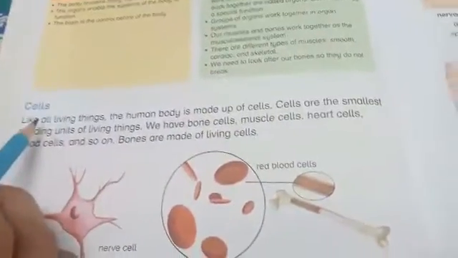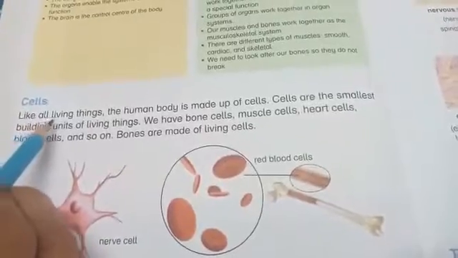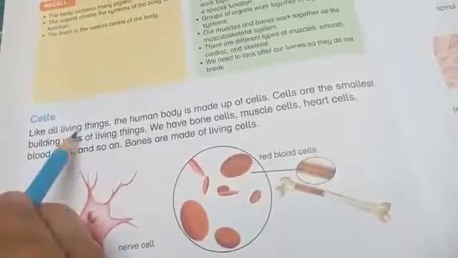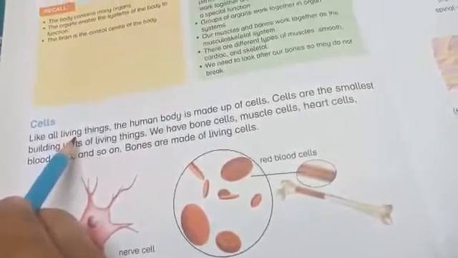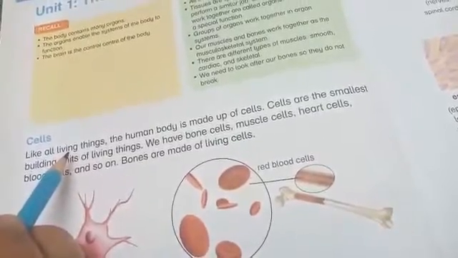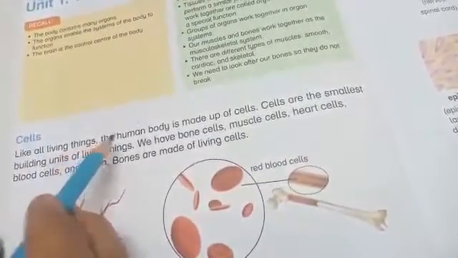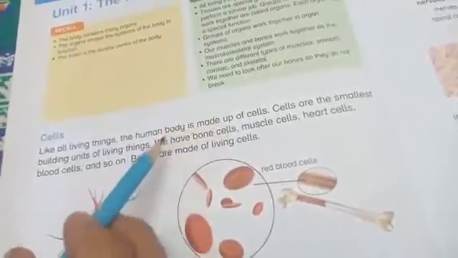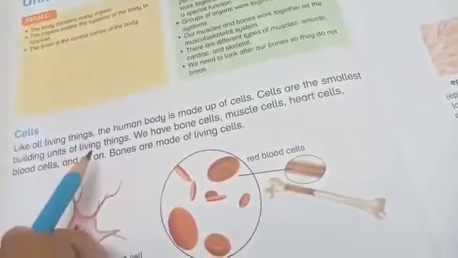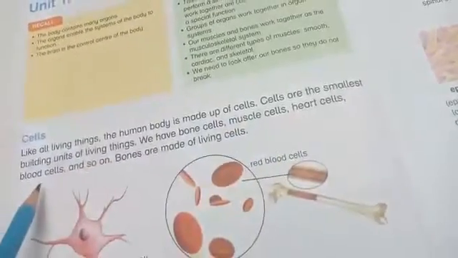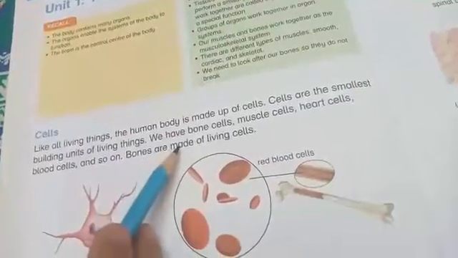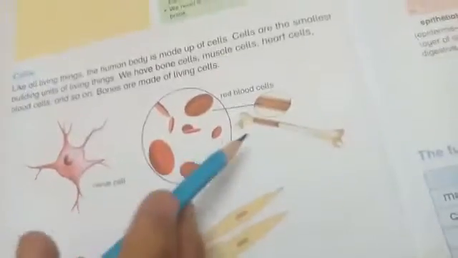So friends, living things are made up of cells. As you know, living things include plants, animals, insects, birds, fishes, all the things which are living. So the unit of living things is cells. The human body is also made up of cells, and you know that the cell is the basic unit of living things. And there are many types of cells: muscle cells, heart cells, blood cells, and bone cells. Bone is also a type of living cells. So these are examples of different types of cells.